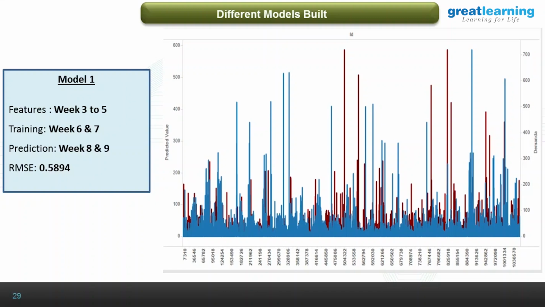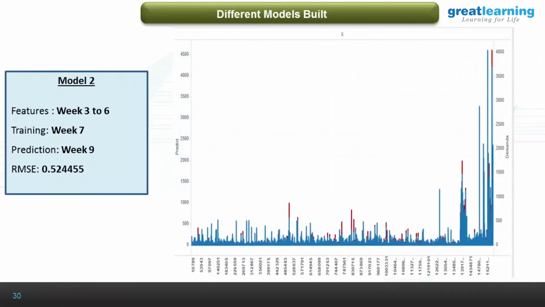And we tried different models. So with different weeks, we extracted features from weeks 3 to 5 and used weeks 6 and 7 as training data, and then predicted for weeks 8 and 9. So the root mean square error came to 0.5894. You could see that the model is not able to detect high demands. So this model didn't work out well. So we moved on to the next model.